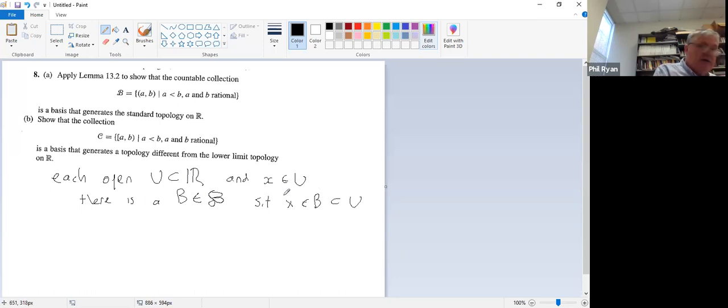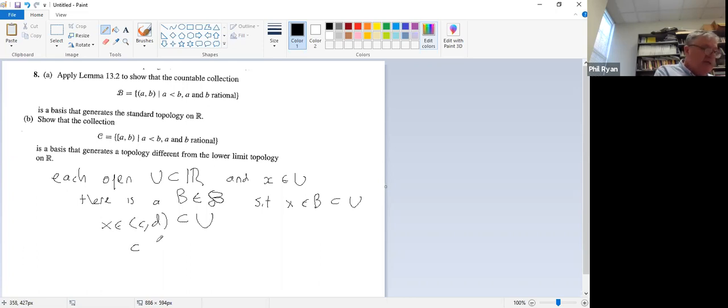And that's pretty straightforward. So we just have to show it for basis elements of the standard topology. So given any interval, let's say we're given some interval CD, which is containing X. So that's some arbitrary open interval. So C and D could be irrational, for example. And X is an element of this open interval.